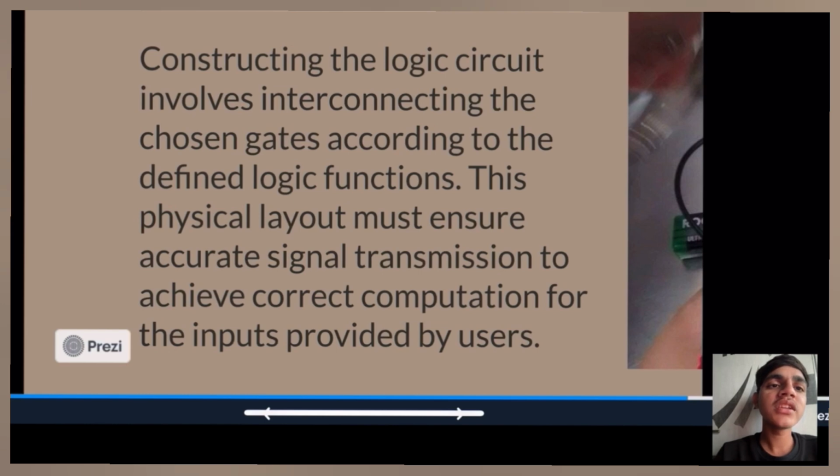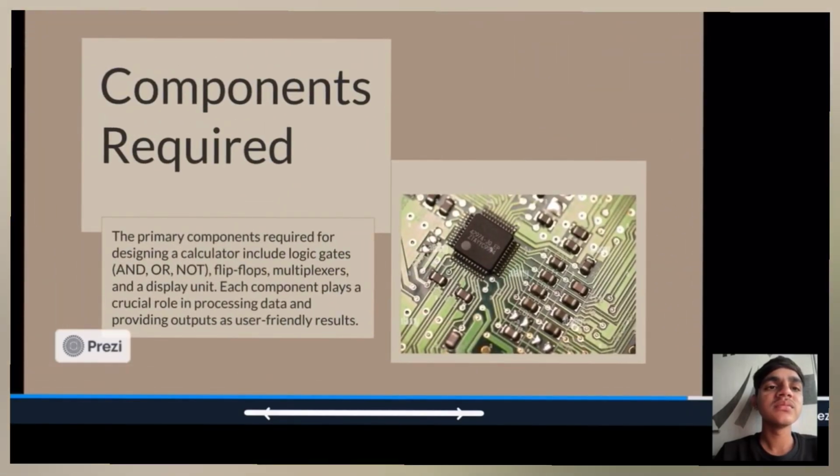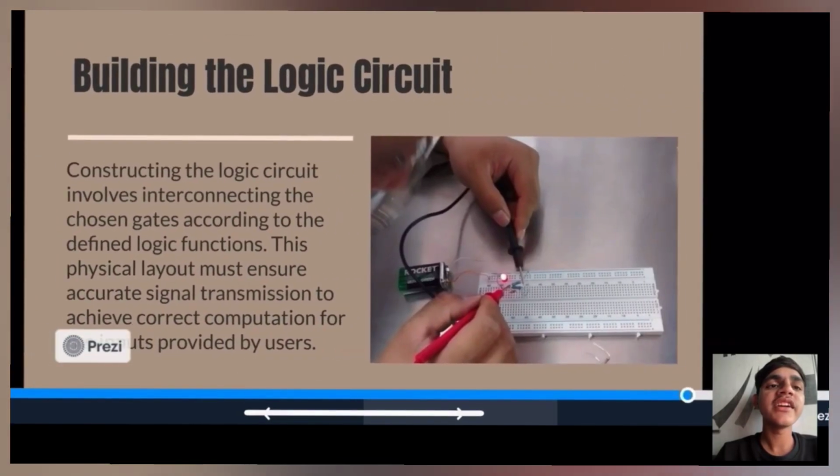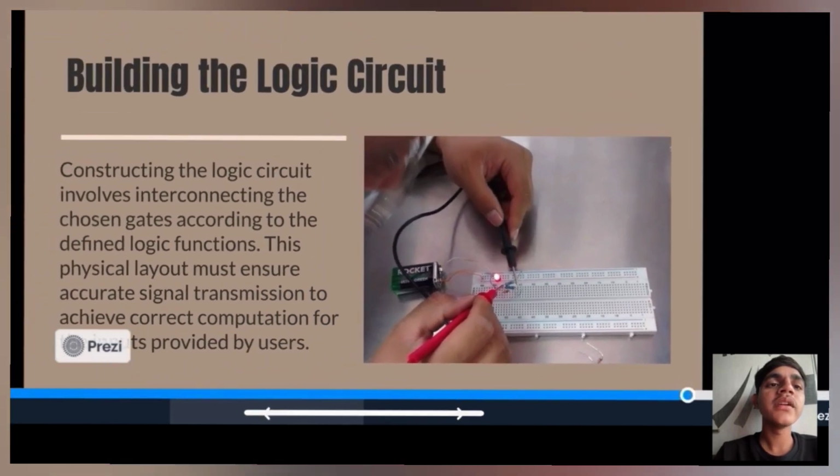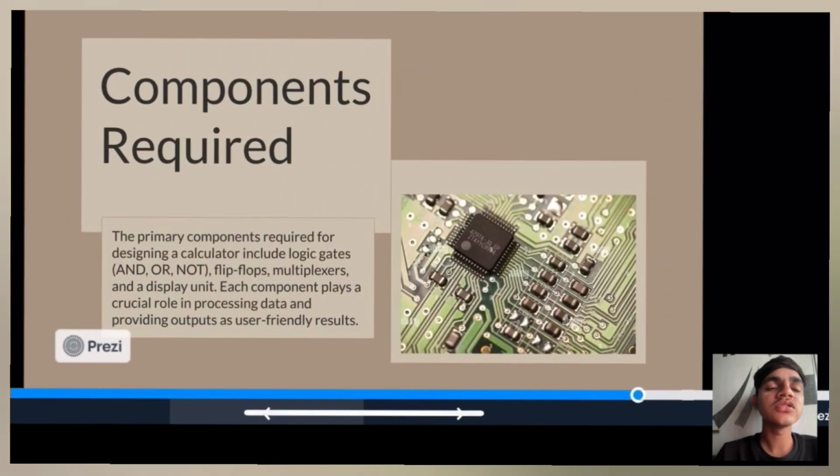This physical layout must ensure accurate signal transmission to achieve correct computation for the inputs provided by users. Now see this diagram. This is a breadboard and some extra tools.